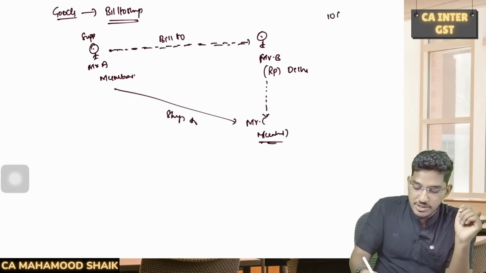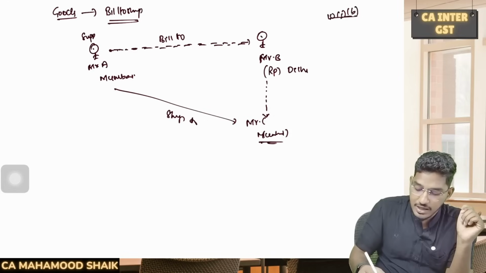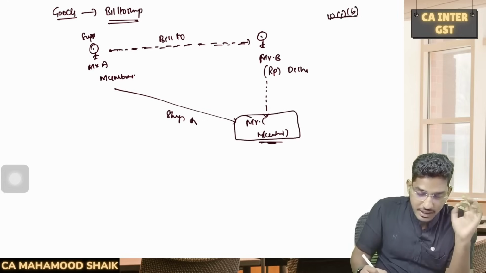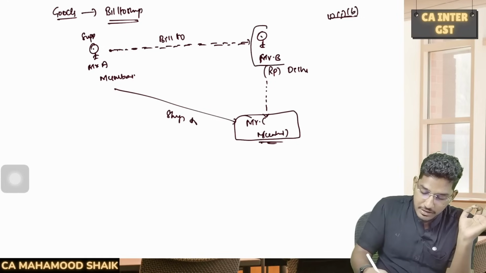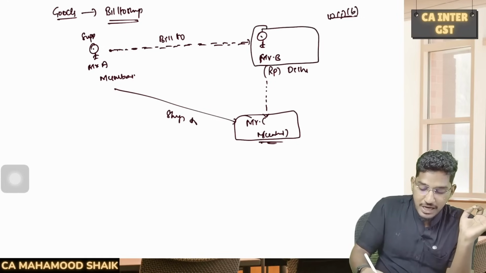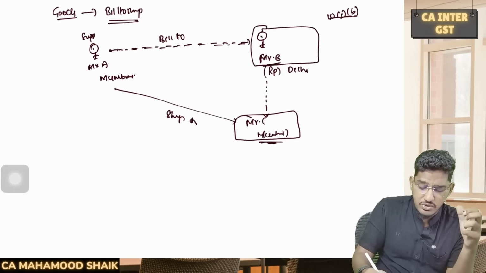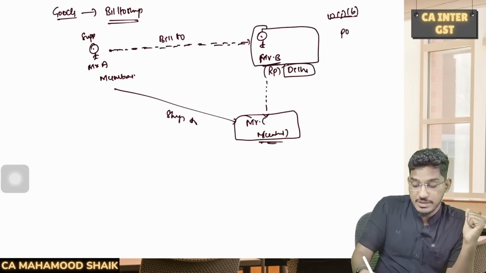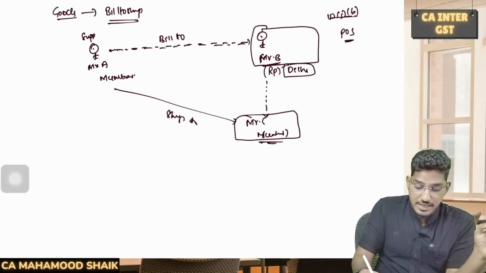So here, section 10 subsection 1 clause B says that even though the goods are delivered at Mumbai, it will be deemed to have been received by Mr. B, and whatever the location, the registered place of business of Mr. B, whatever is there, that is Delhi. Delhi will be considered as the place of supply.